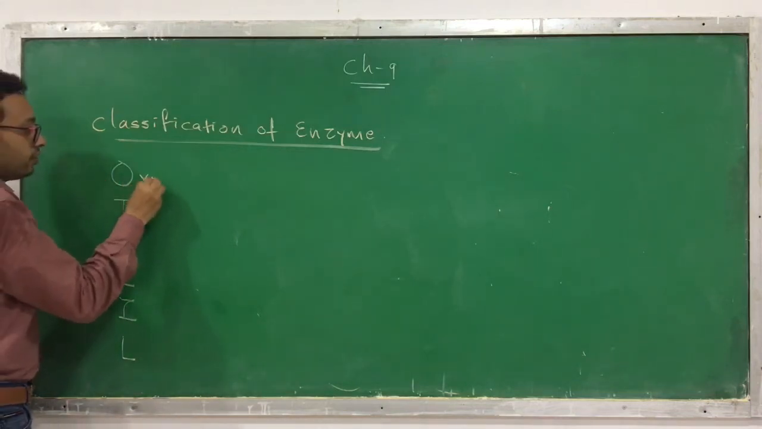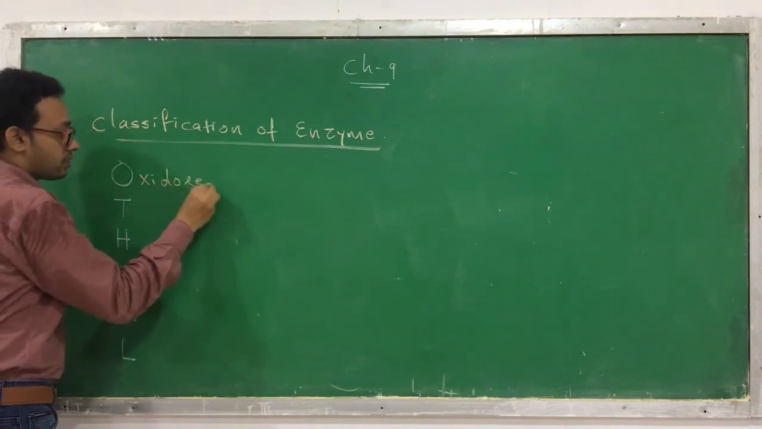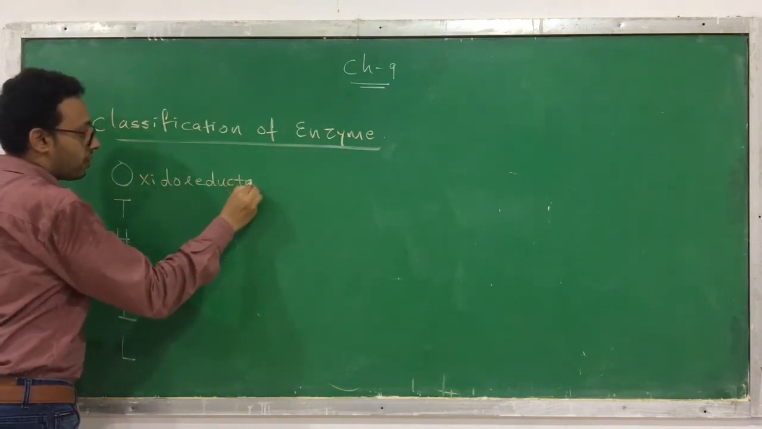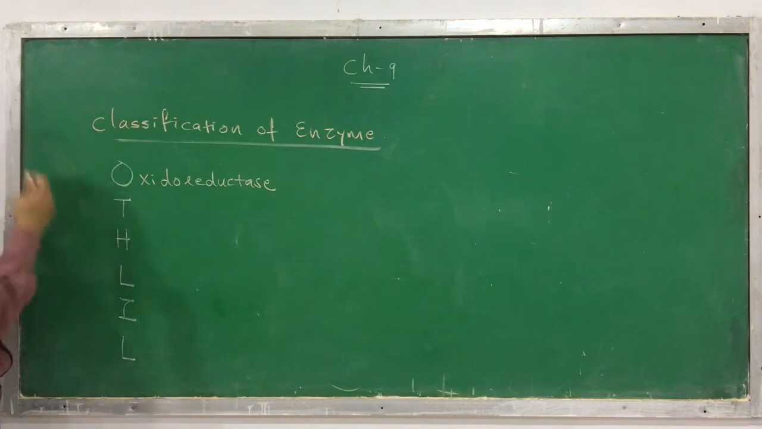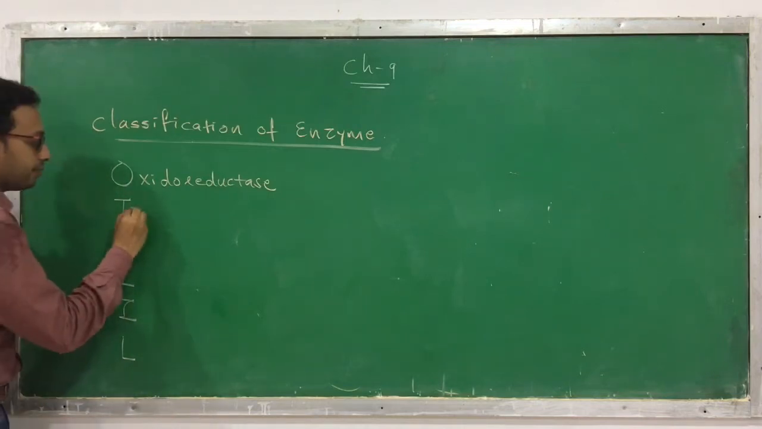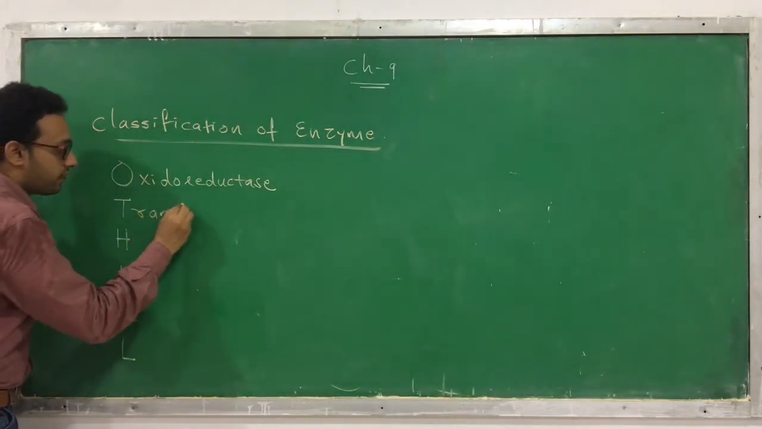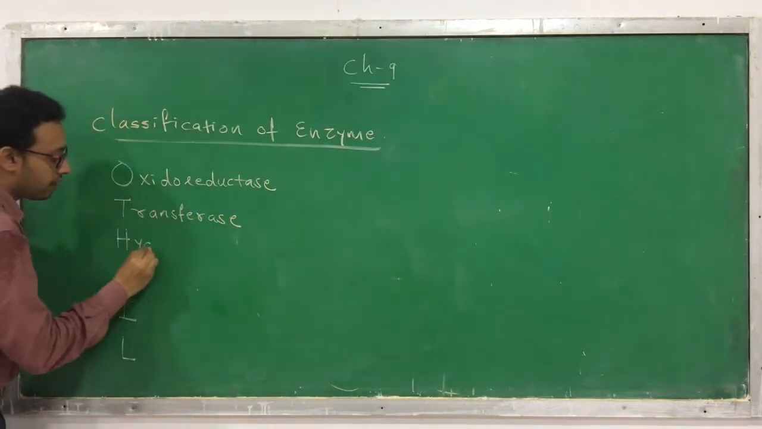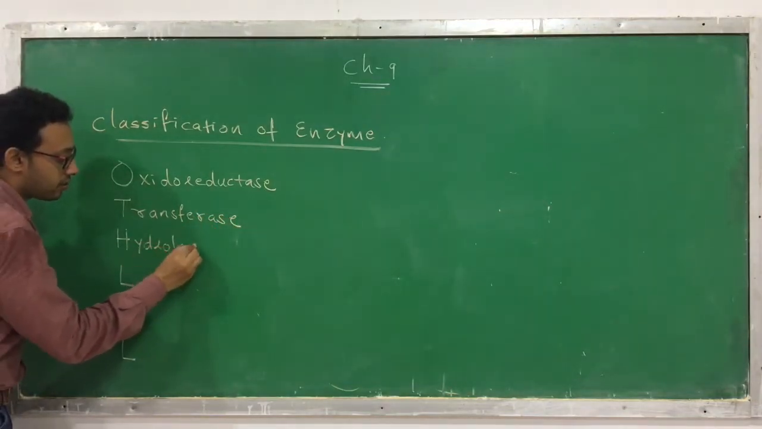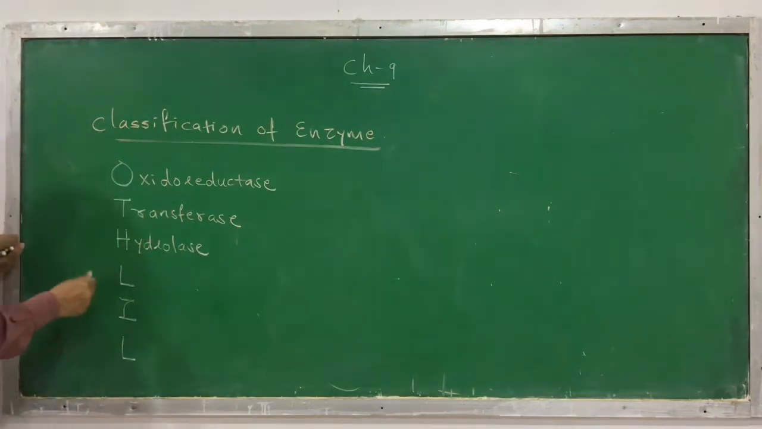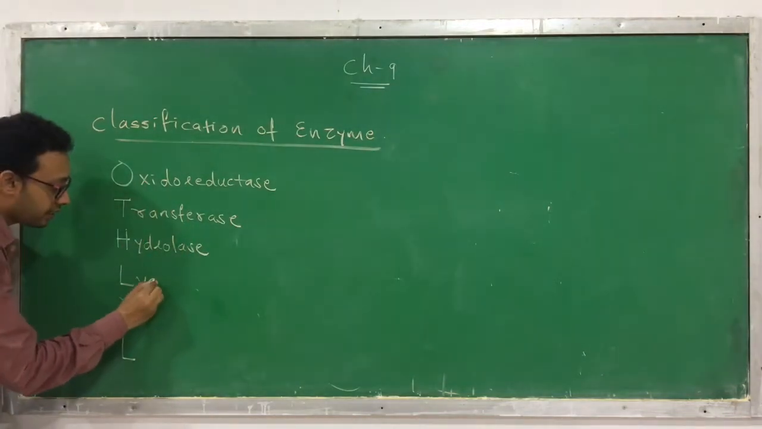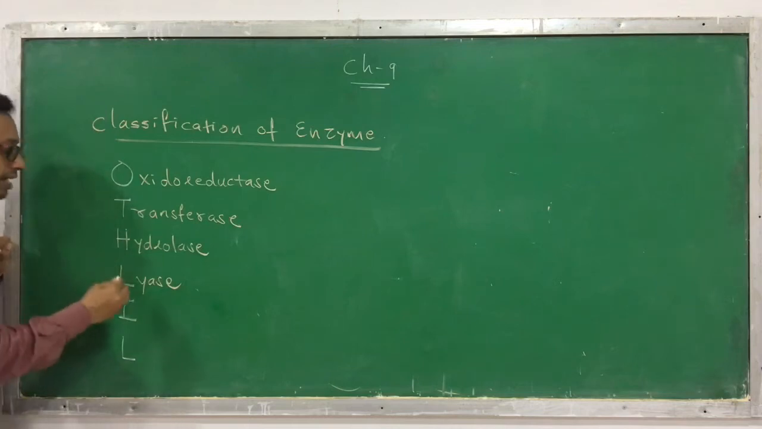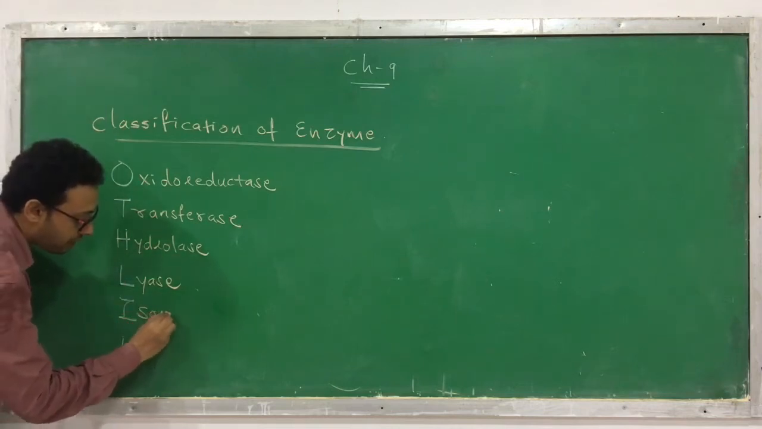What is O? O means oxidoreductase. T means what? Transferase. H means what? Hydrolase. L means what? It is lyase. I means what? I means isomerase.